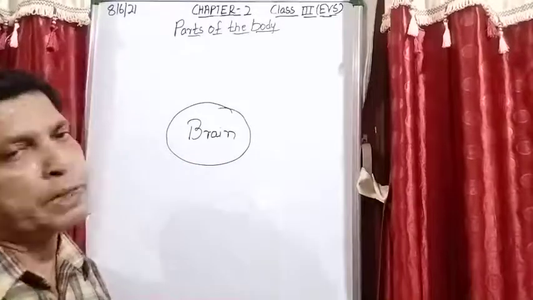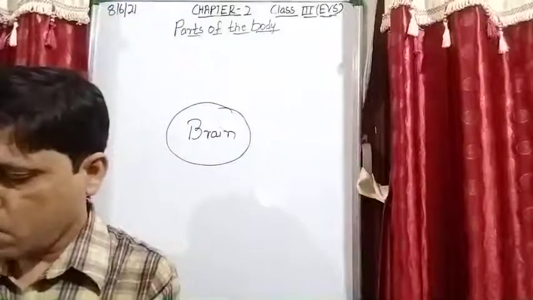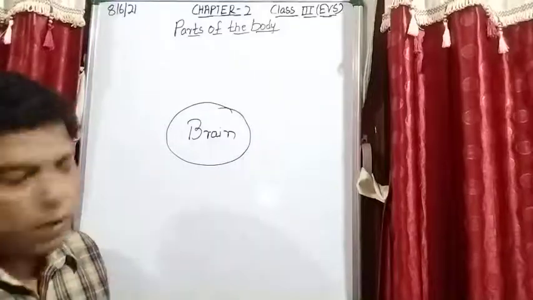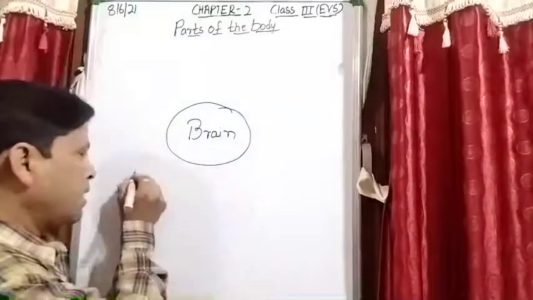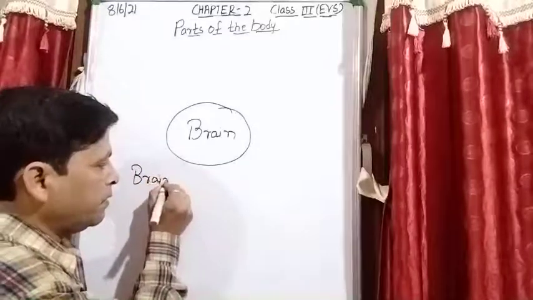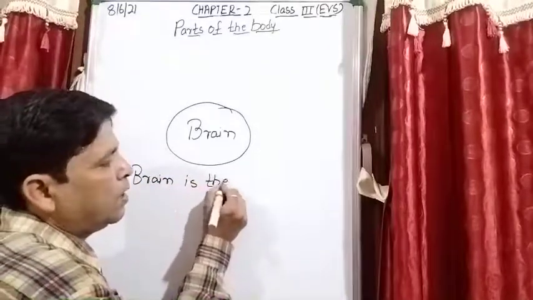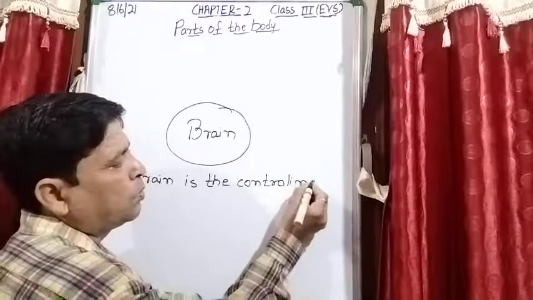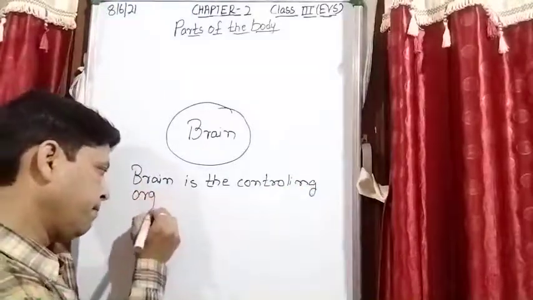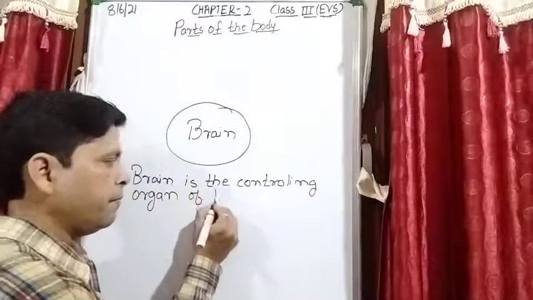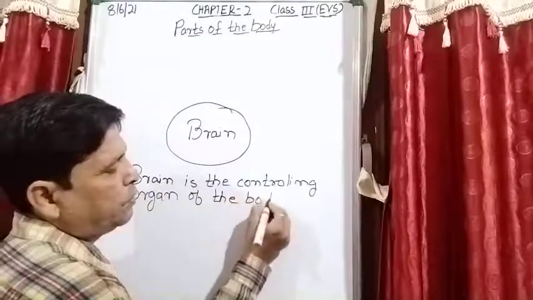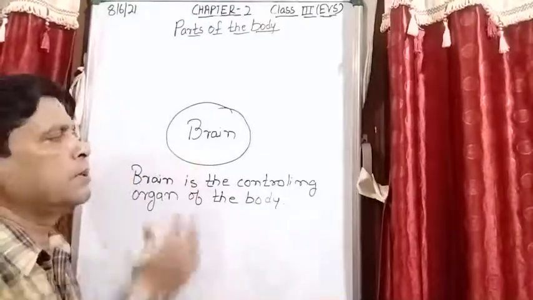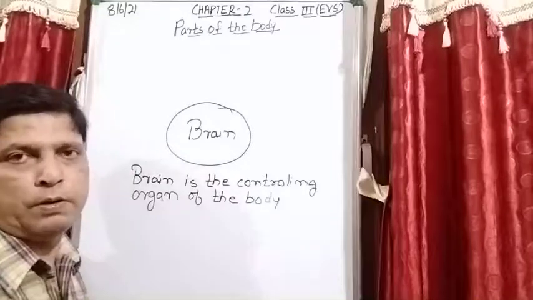So what is brain? Brain is the controlling organ of your body. Is it clear? So what is brain? Brain is the controlling organ of the body. Each and every action which we do in our life, all the actions are due to your brain.